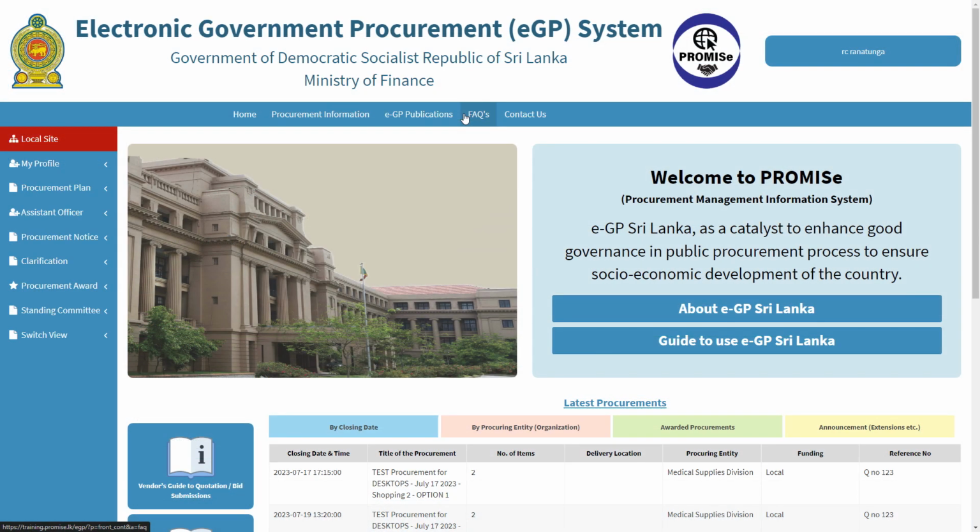Please note, if you are idle for an extended period of time while processing any activity in the EGP system, the system will send you a pop-up message citing forbidden. If this happens, you should log out and log in back again.